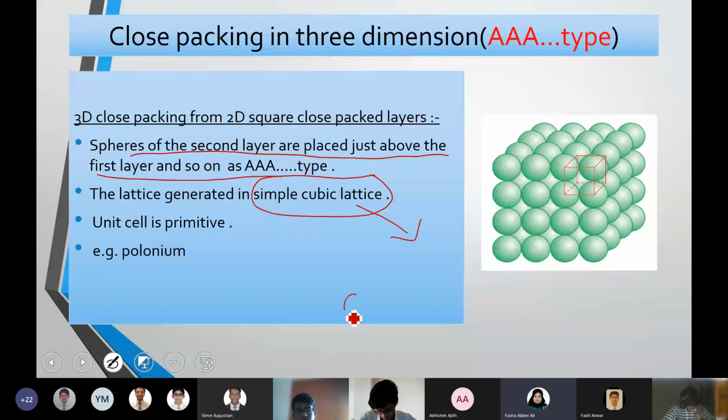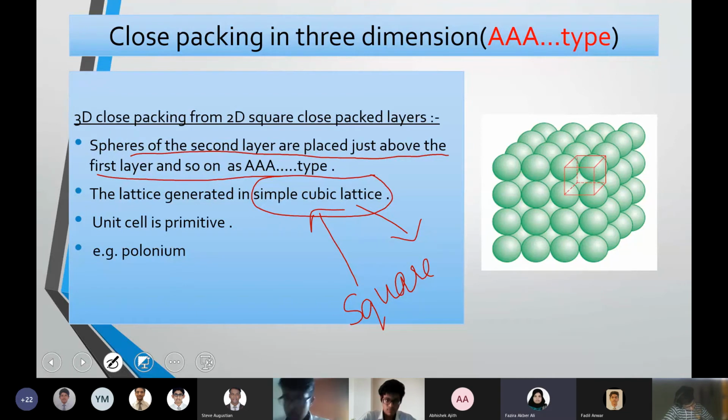So two-dimensionally it was a square and three-dimensionally it is a cube. That is the difference: square means only length and breadth. So it was a square close packing when it was 2D. The same arrangement, if you arrange it in layers, is known as a simple cubic arrangement or lattice. A square converted to 3D becomes a cubic arrangement. So this is the first way of arranging in three-dimensional close packing.